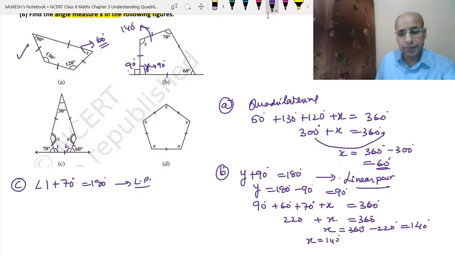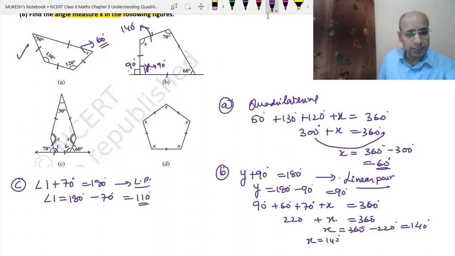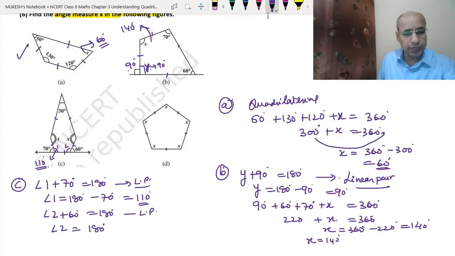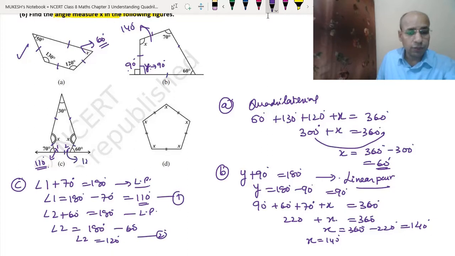Just like we have written here. Okay. Now angle 1 will be equal to 180 degree minus 70 degree, which is equal to 110 degrees. So this angle that we have got is 110. Same way we will find angle 2 also. So angle 2 plus 60 degree will be equal to 180 degree. So they are also a linear pair. Okay. So angle 2 will become equal to 180 degree minus 60 degree. So that means angle 2 will be equal to 120 degree. So this is the angle 2 that we have found, which is 120 degree.